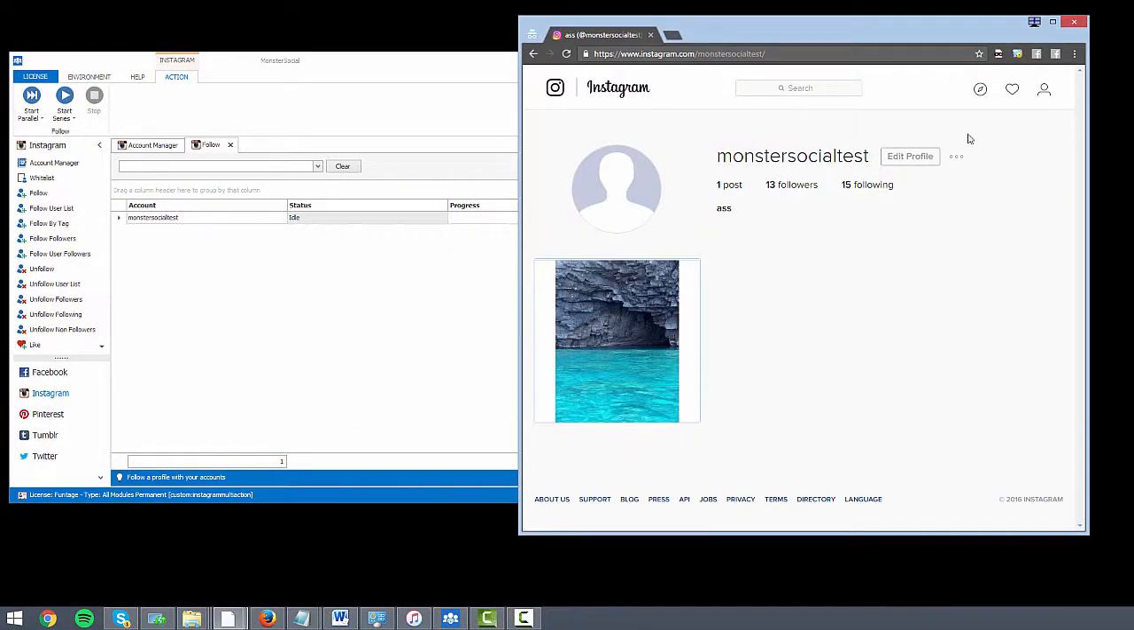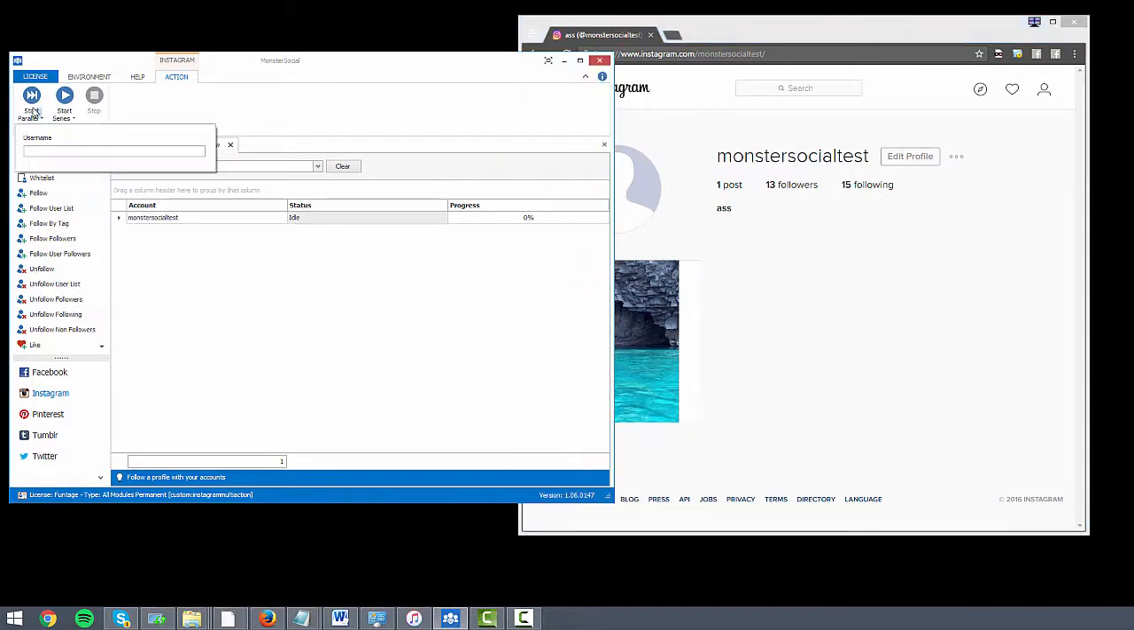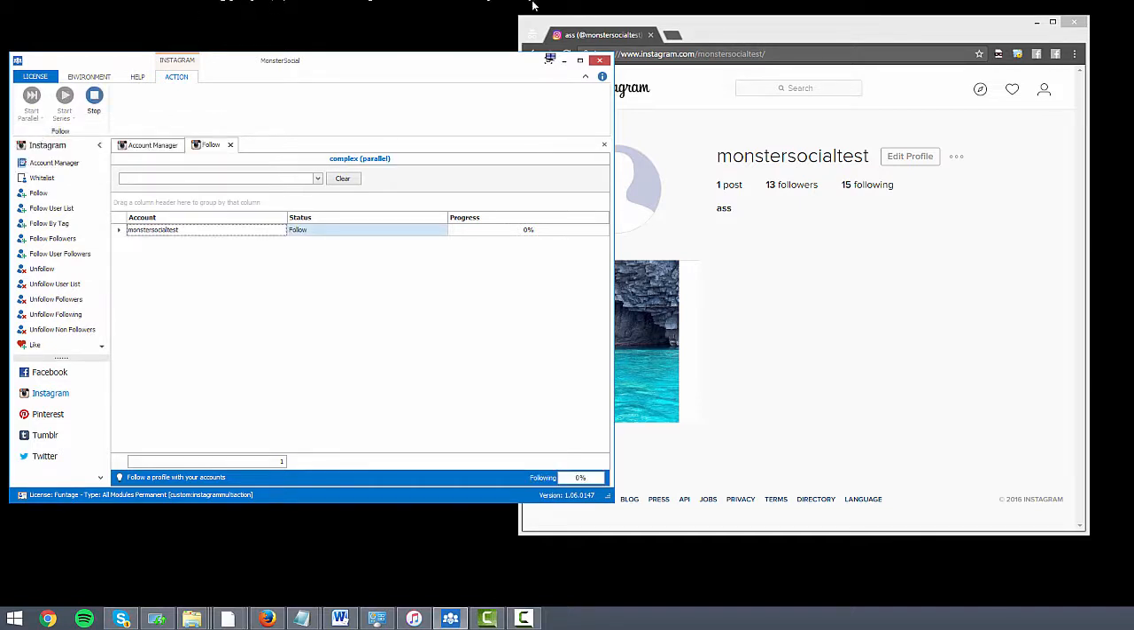I'm going to show you the follow feature. So if we have a look here, I'm going to refresh. 13 followers, 15 following. I'm just going to enter a username. For example, today I'm going to enter the name Complex. And if we have a look, it's getting ready to follow.